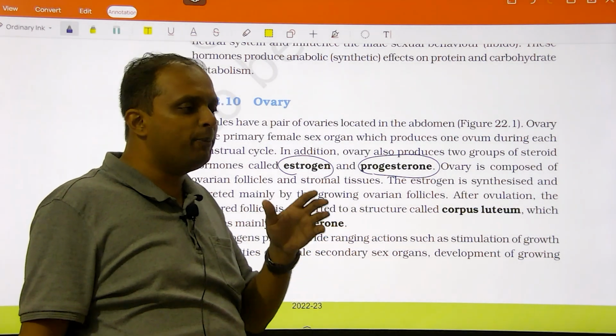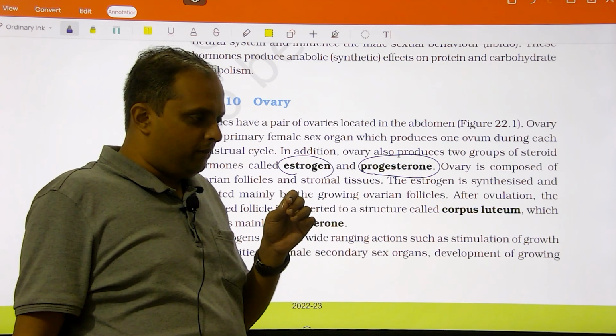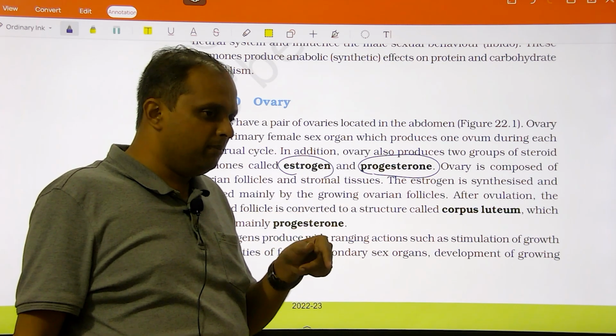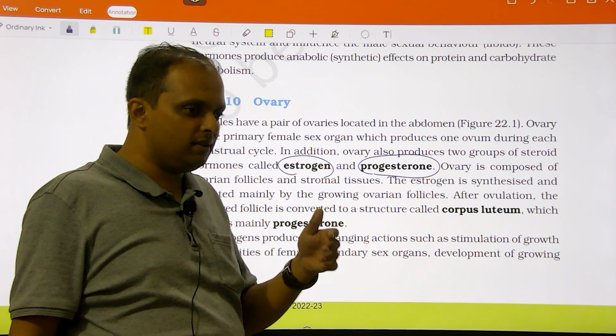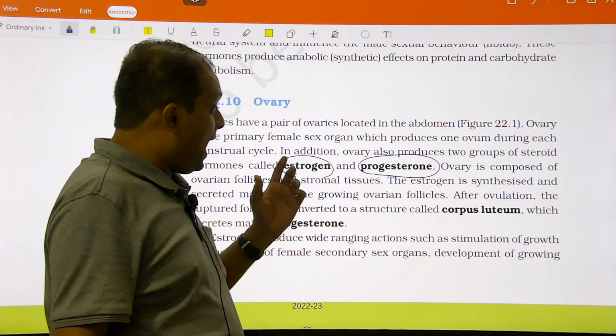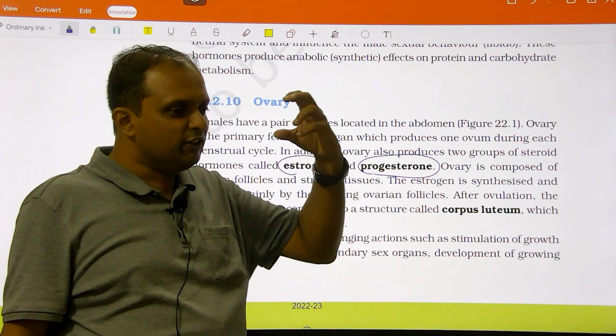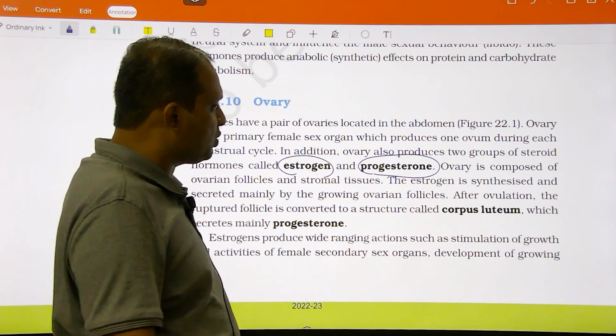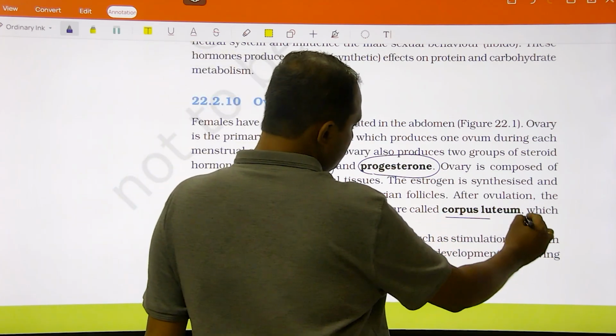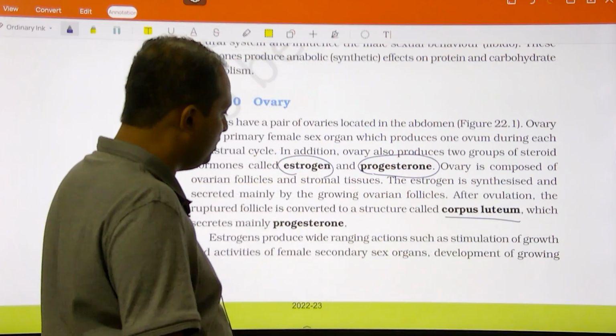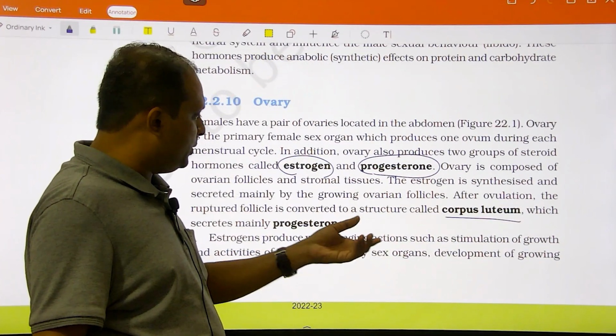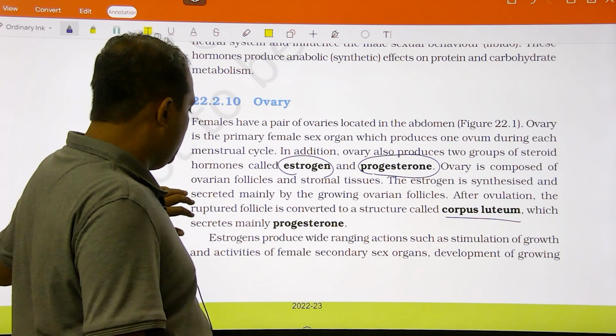It comes to the fallopian tube. In the fallopian tube, if there is a sperm, fertilization will happen; otherwise the ovum will disintegrate. After the release, the remnant follicle is called the corpus luteum. After ovulation, the ruptured follicle is converted to a corpus luteum, which produces progesterone.